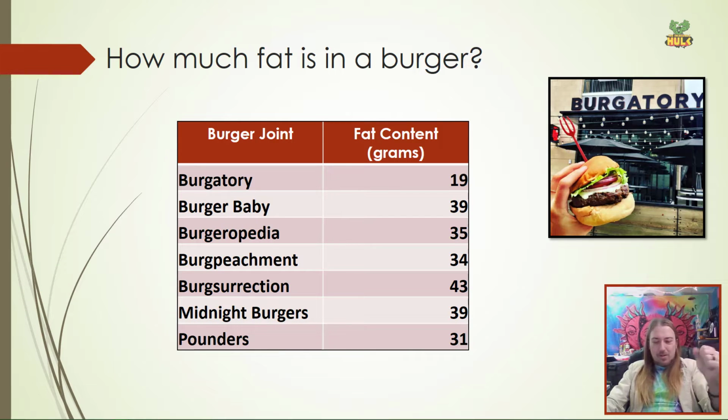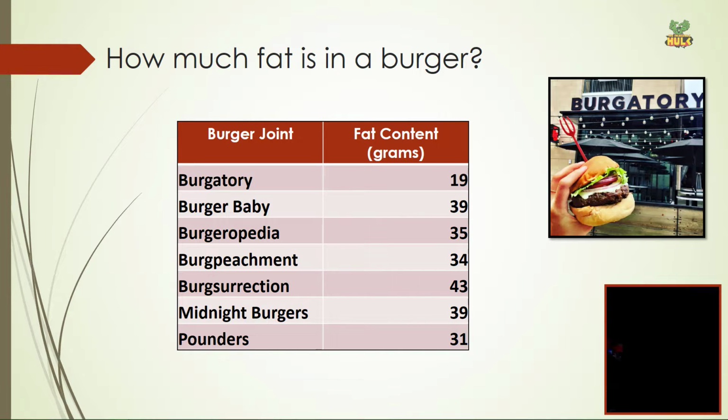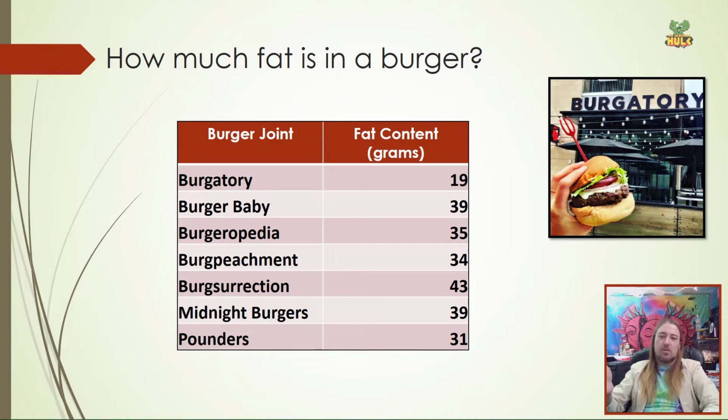So I was looking for cool data sets, and I found a website that had real data. And this one had the listing of nutritional content for a number of major fast food chain burgers. But it didn't actually list the names of any of these places. Probably good. So then I just Googled a bunch of random names for burger places. Turns out there's actually a place called Burgatory. All the rest of these just came from a website that helps you create restaurant names. So don't read anything into this.